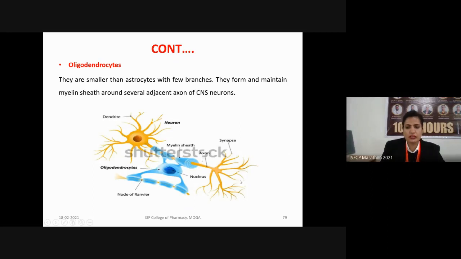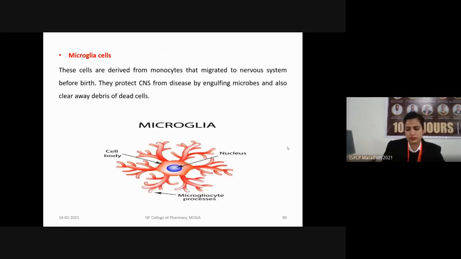The next glial cells we have are the microglial cells. A microglial cell, also known as microglia, is derived from the monocyte. Monocytes are a type of WBC which migrate to the nervous system even before birth. They protect the CNS from any kind of disease by engulfing microbes and also clearing out the waste of dead cells.